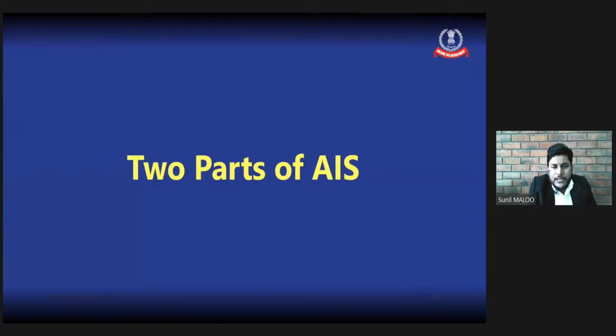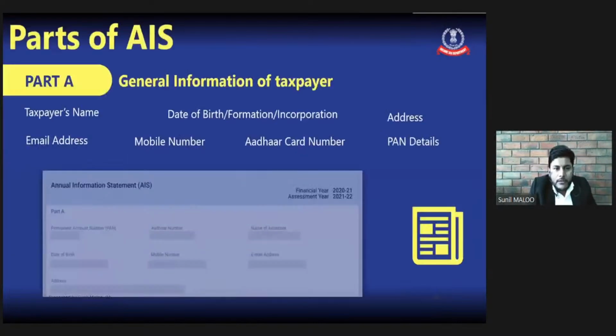There are two parts of the AIS. Part 1 will have the general information of the taxpayer. The screenshot of Part 1 is given in this slide, which will have the basic and general information of the taxpayer, such as the taxpayer's name, date of birth, date of incorporation, then address of the assessee, email address, mobile number, Aadhaar card number, and PAN details. This is Part A, which is the general information of the taxpayer.